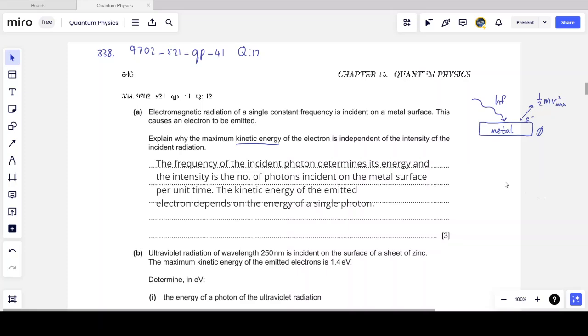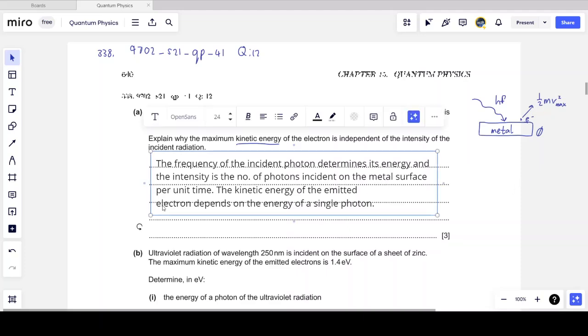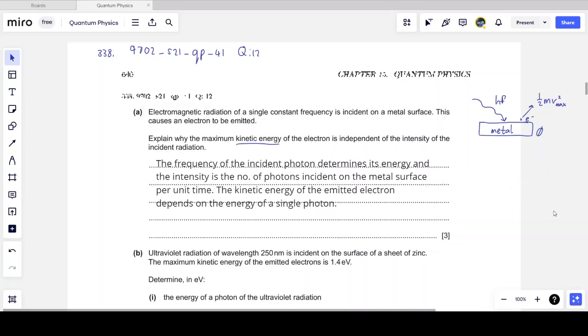The number of photons that come in doesn't matter because that energy doesn't gather over time. It's a single photon that must have sufficient energy to eject the electron. And so the frequency of the incident photon determines its energy, and the intensity is simply the number of photons per unit time. And so the kinetic energy of the emitted electron depends on the energy of a single photon.